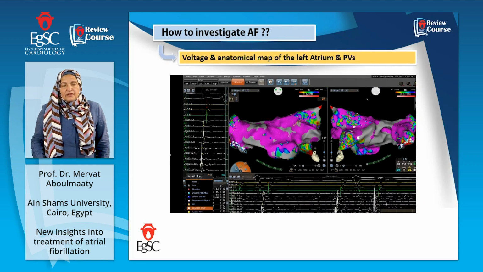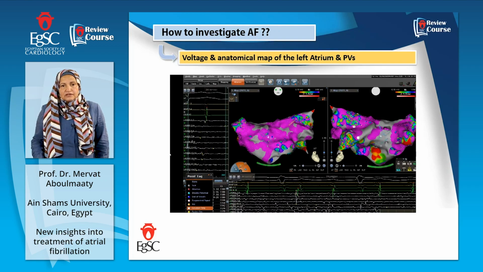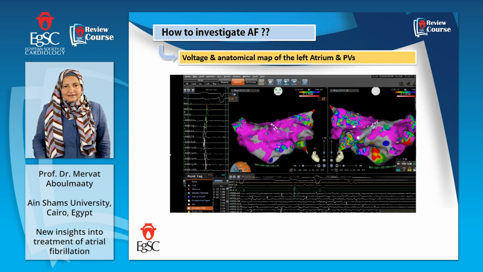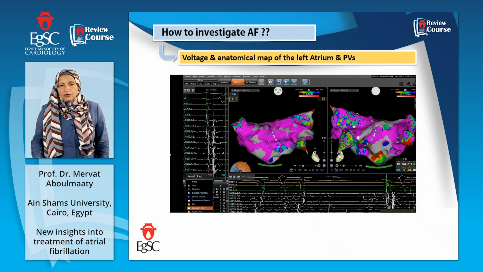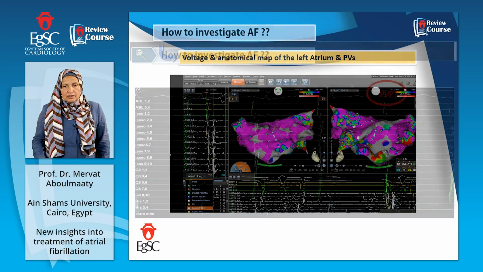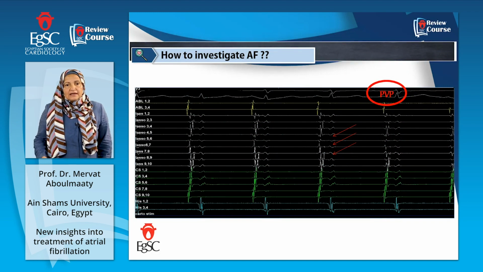Then we can get the anterior wall of the left atrium by the same catheter, the pink, good one, nice one without any scar, and the posterior wall, which shows some areas of scarring, the green and yellow colors. Then the roving catheter, the circular catheter, can check the potential.